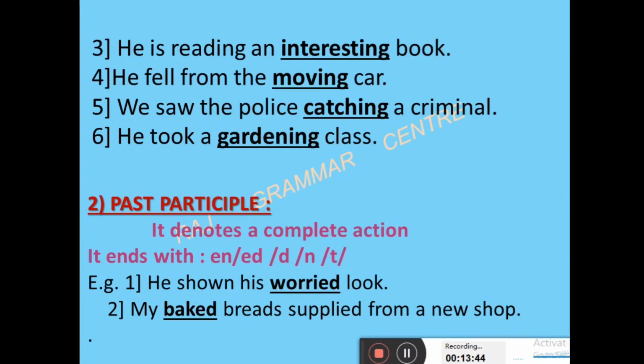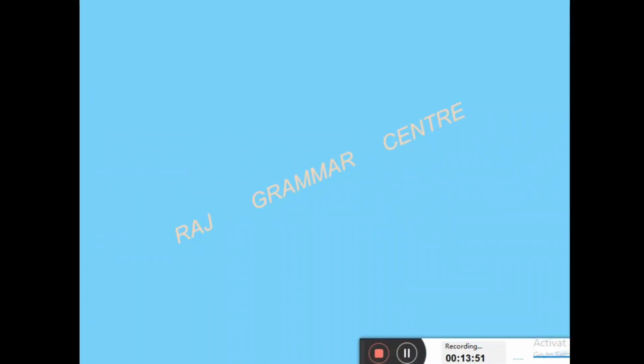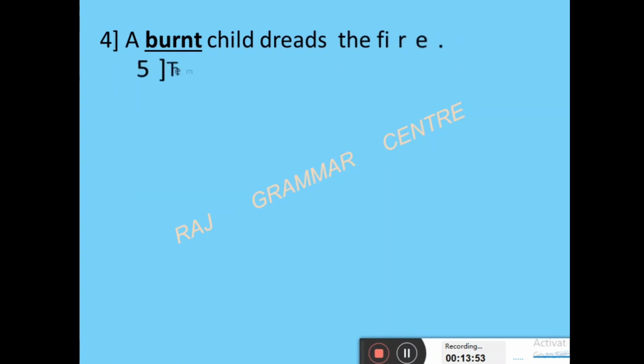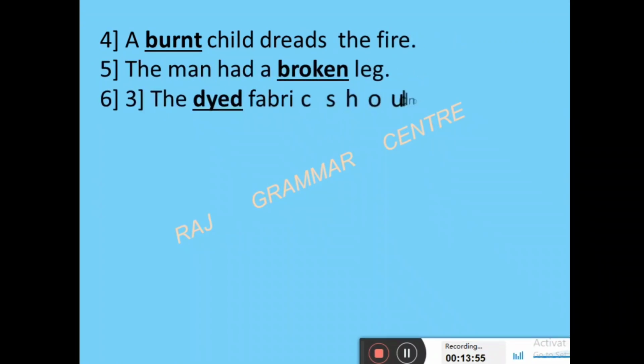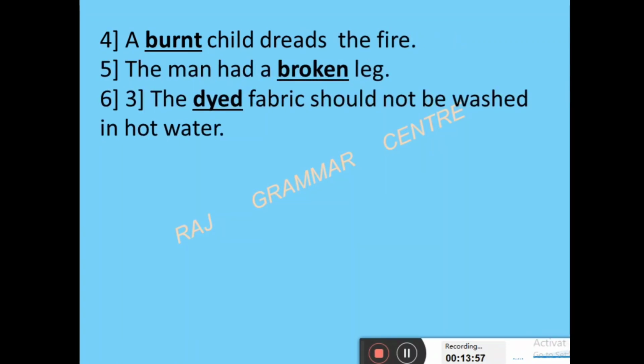See some more examples. A burnt child dreads the fire. See carefully. Here the past participle verb is burnt, from burn.